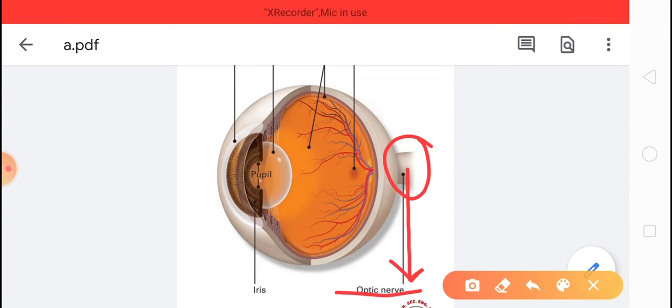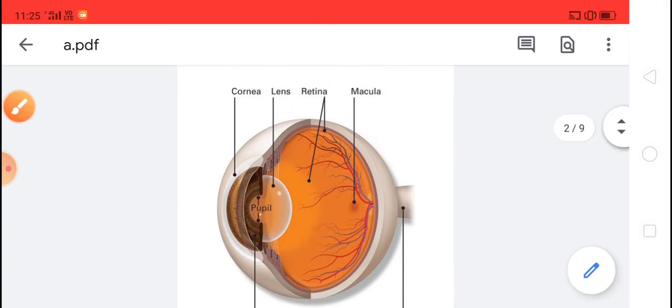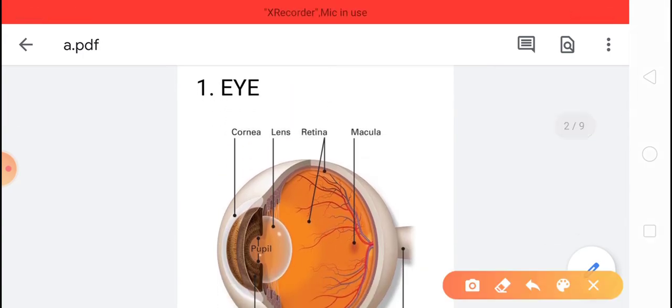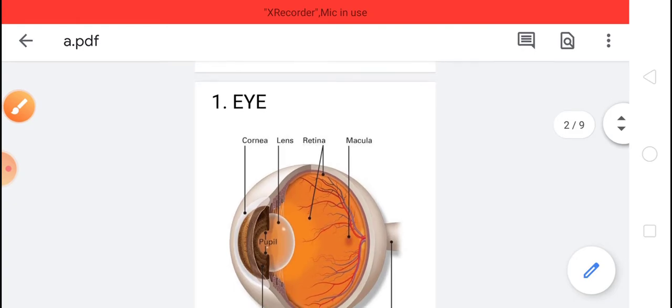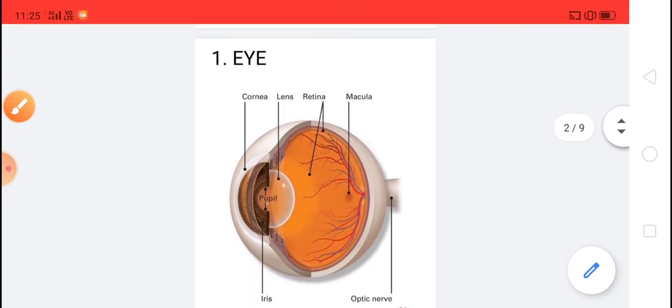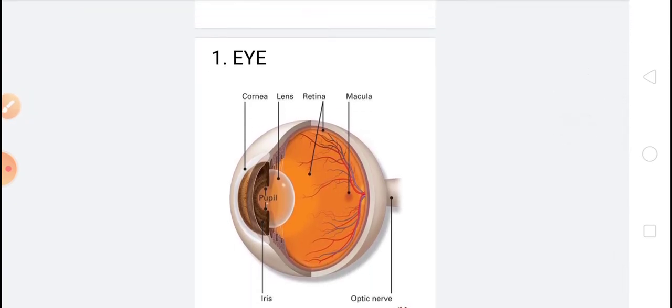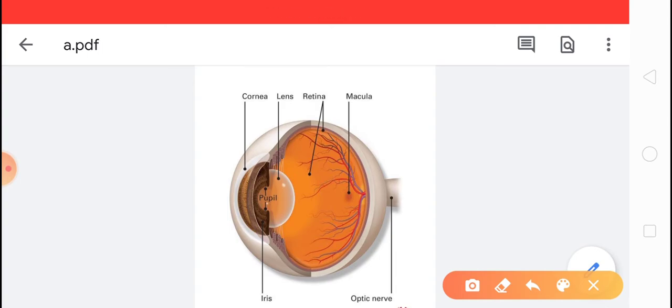Okay, so that's all about retina and all the parts of our eye. First part is cornea. Cornea is transparent and circular coat of eyeball, and it controls and focuses the entry of the light into eye. Another part is iris. Iris gives or imparts the color to our eye, and it is the thin circular ball which is present in the center of our eye.